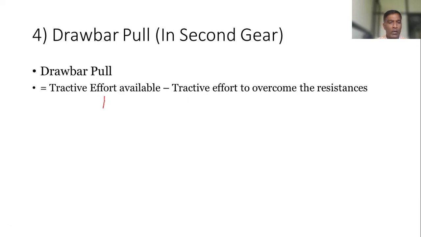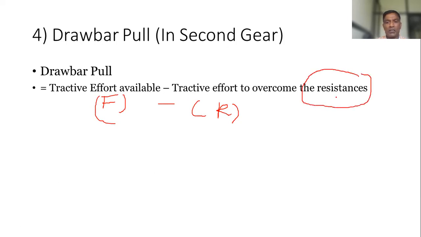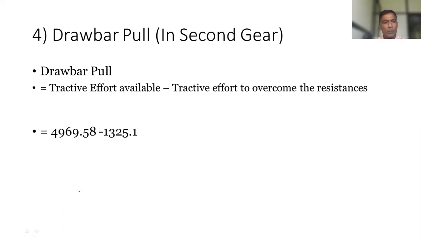Now here we are going to denote it by capital E, and here by capital R. So whatever tractive effort is required to overcome those resistances, that quantity we are going to subtract from this available tractive effort. Okay.